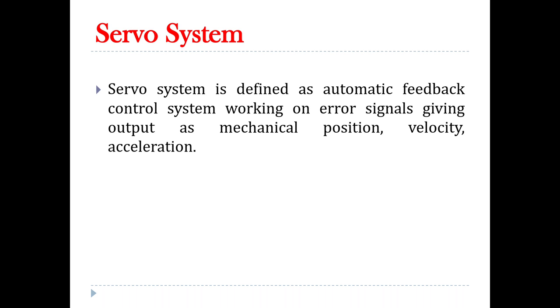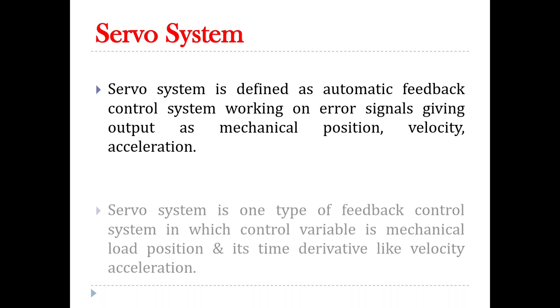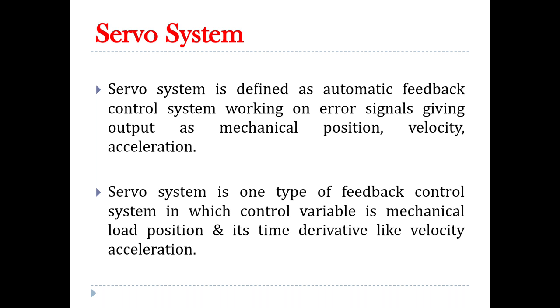So what is servo system? Servo system is defined as an automatic feedback control system working on the error signal, giving output as mechanical position, velocity, acceleration. In other words, servo system is one of the type of feedback control system in which control variable is mechanical load position and its time derivatives are like velocity, acceleration.